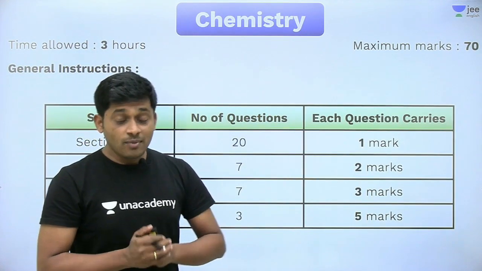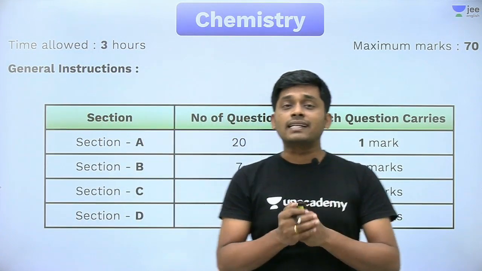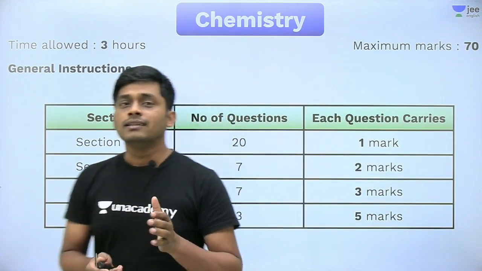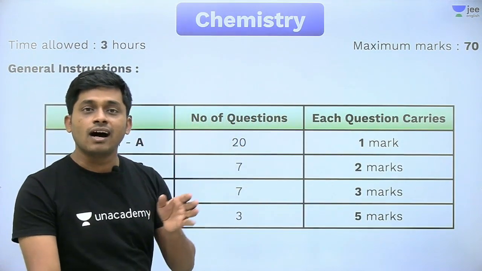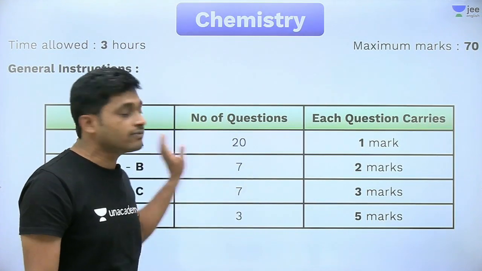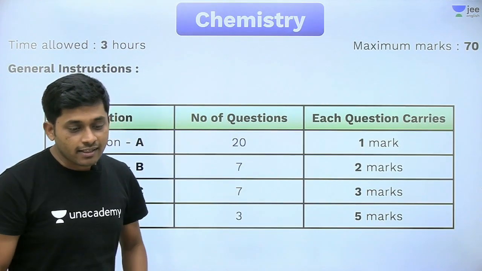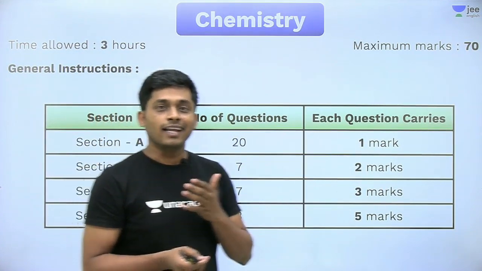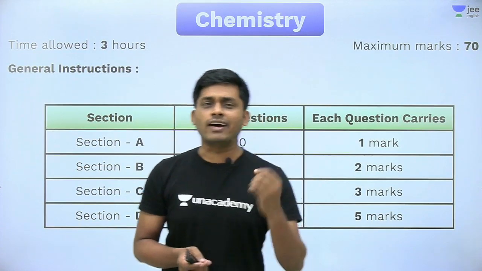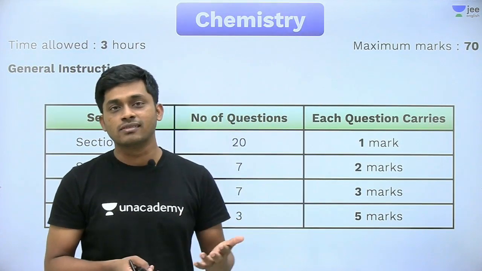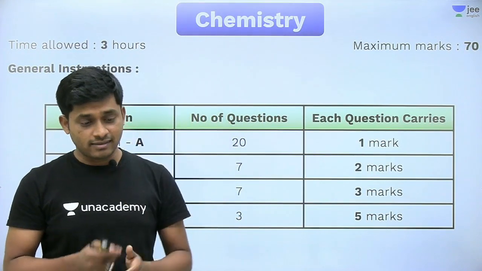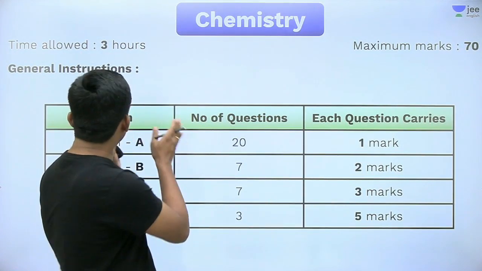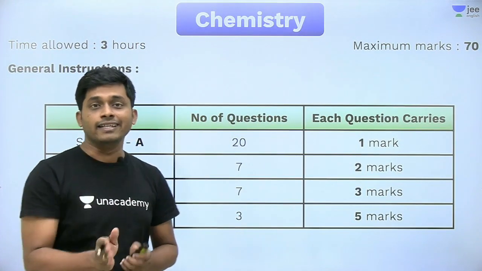How much time approximately we have to give for this Section A? Almost 30 minutes or less than 30 minutes we have to finish this section. It's easy, not 80 minutes. If you give 80 minutes for Section A, it is too much time we are wasting. All are 1-word answers and MCQs. So not more than 30 minutes to give this Section A, right?